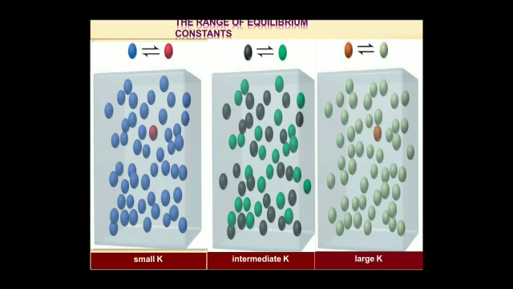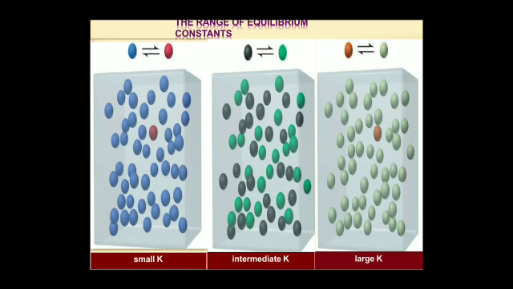In the first case, reactants are shown in blue color and products are shown in red color. If we find only one red ball, it means products are less and reactants are more, meaning K is small. Rate of reaction is small. In the second stage, we are seeing black and green balls in almost equivalent ratio, meaning K is at an intermediate stage. If reactants are less and products are more, it means K is large.